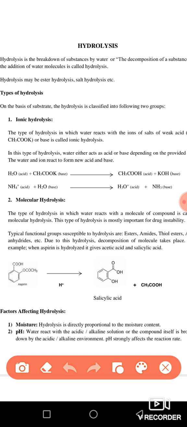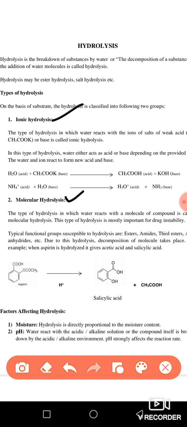It is not going to control your BP because it is ineffective. So this is the disadvantage of hydrolysis, that it is going to inactivate your drugs. Now we are going to discuss the types of hydrolysis, which is very important. Majorly we have two types of hydrolysis: ionic hydrolysis and molecular hydrolysis. As the name indicates, they are very simple.